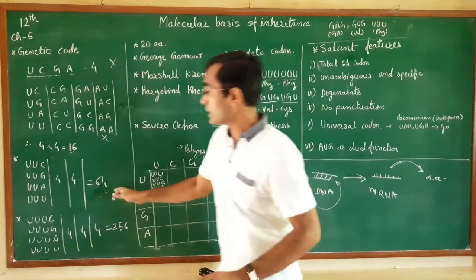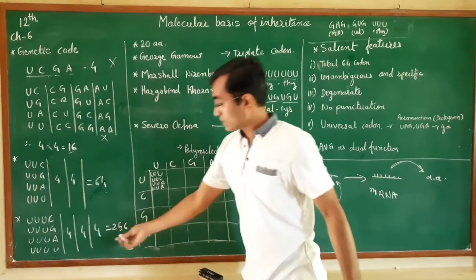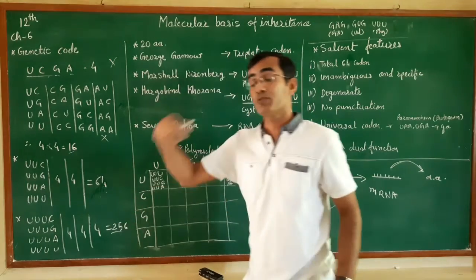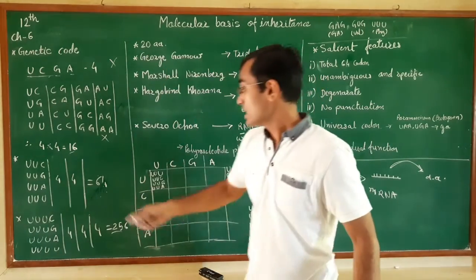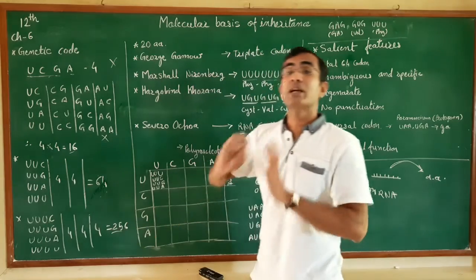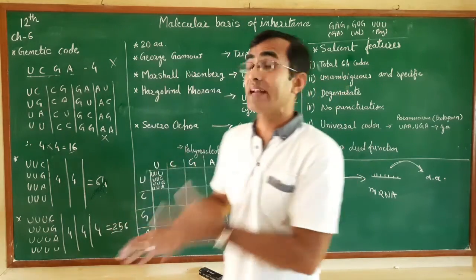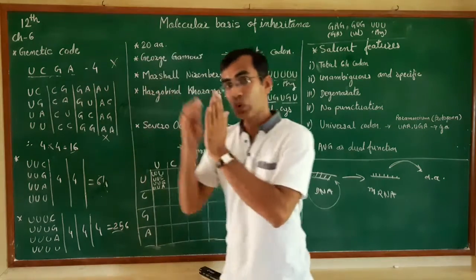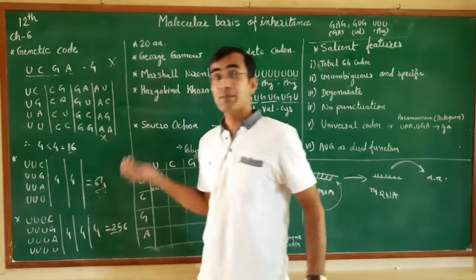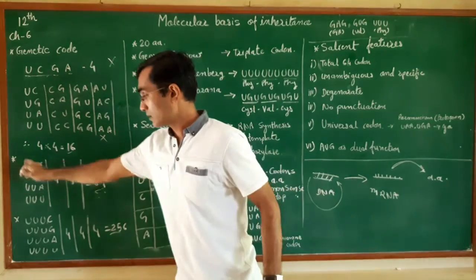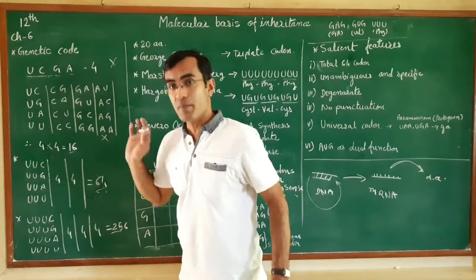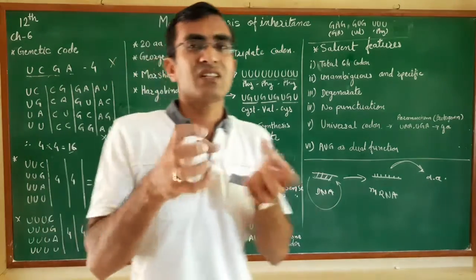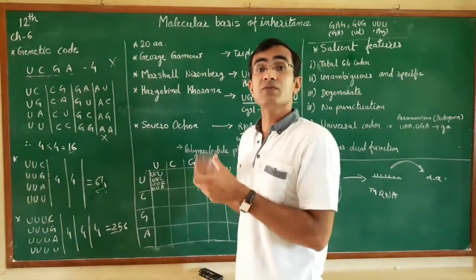Now the third one and fourth one. The fourth produces 256 codes, which is quite a larger amount than the number of amino acids, while the triplet combination gives a quite closer amount. As you know, biology gives very heavy words for particular things.